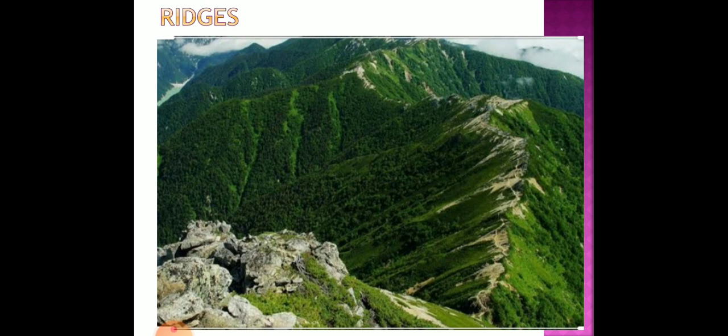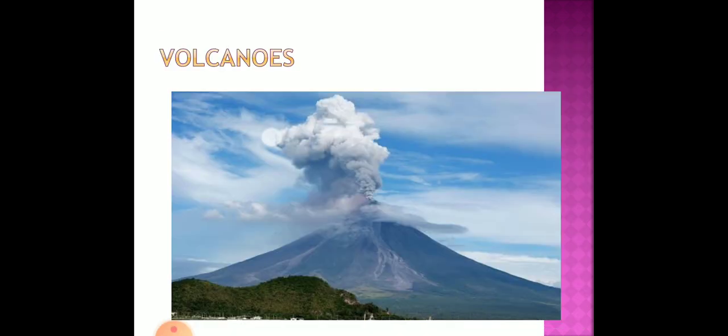There will be a ridge line. And so mountains and ridges are different. Mountains are steep, and they usually consist of many small ridges.